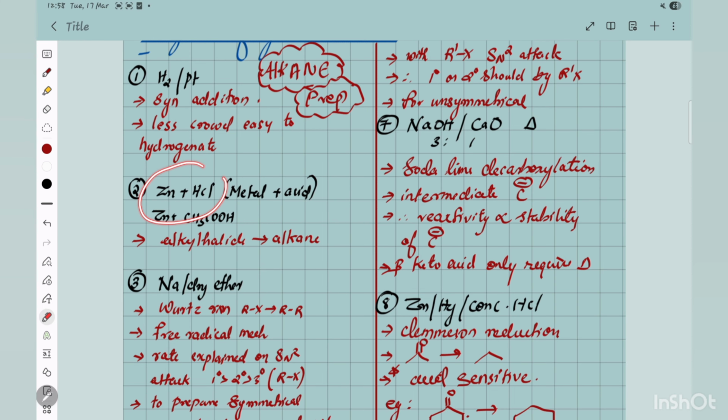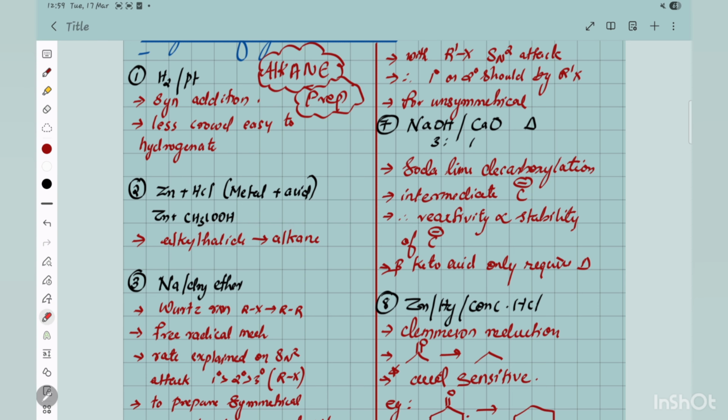Now if I say Zn, metals are used for hydrogenation, for reduction. You can think of metal in acid producing hydrogen gas, so alkyl halide can be converted to alkane. Alkane reduction: RCl or RX to alkane directly. If the mechanism is not given anywhere, no need to worry about it. But if this reagent is given, you should not doubt what it is going to do. You should know this.